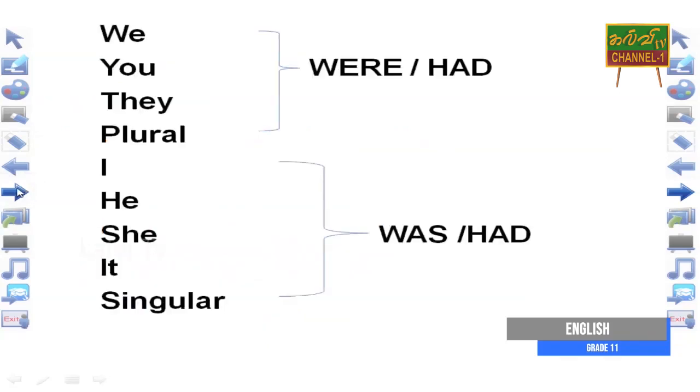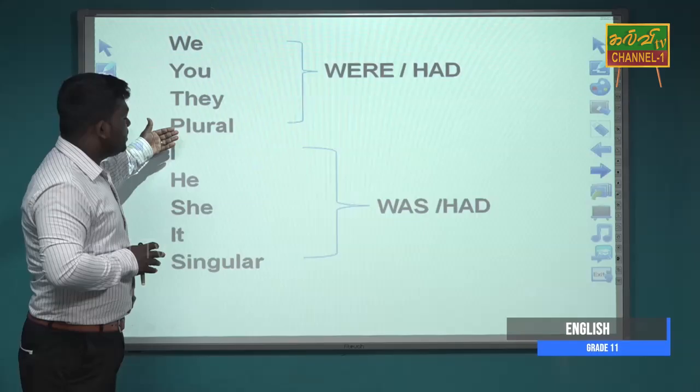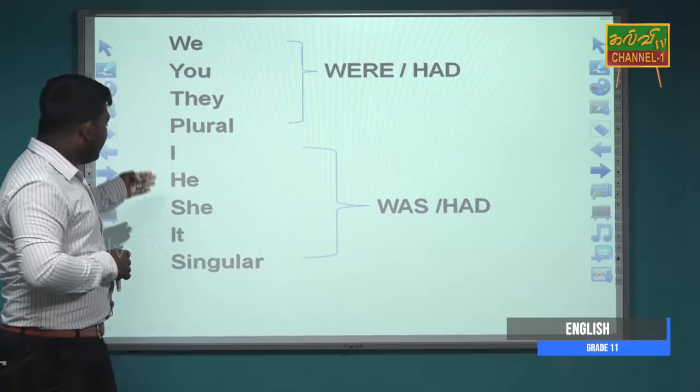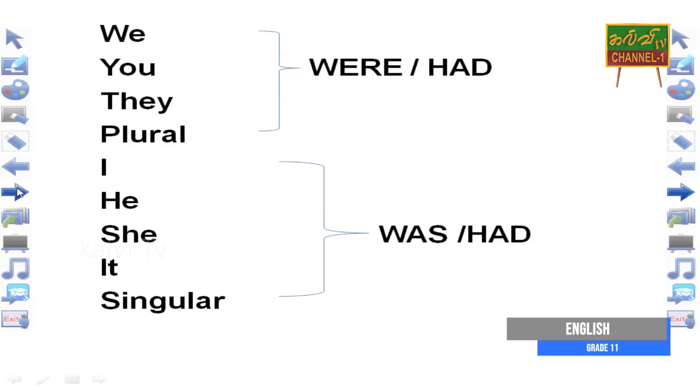So when you make sentences, we can categorize the helping verbs with the pronouns. We, you, they, plural, consist of were and had. I, he, she, it, singular, consist of was and had.